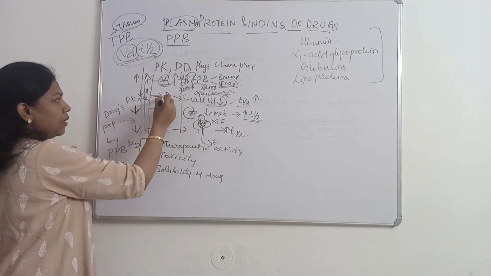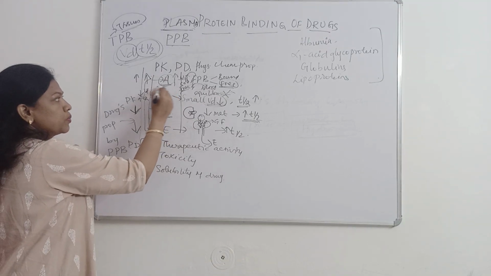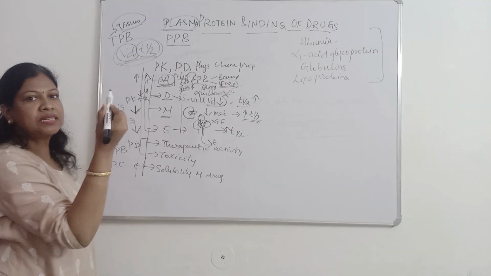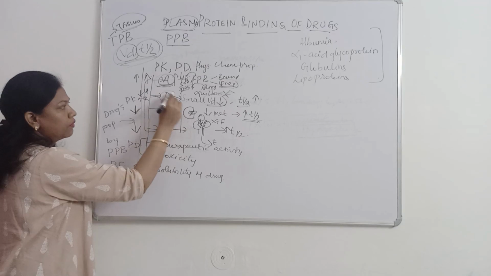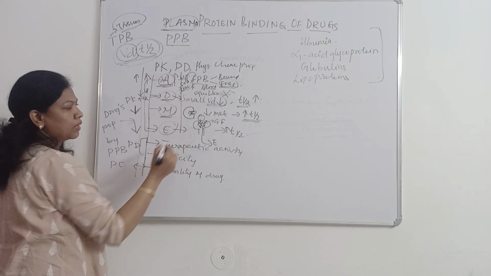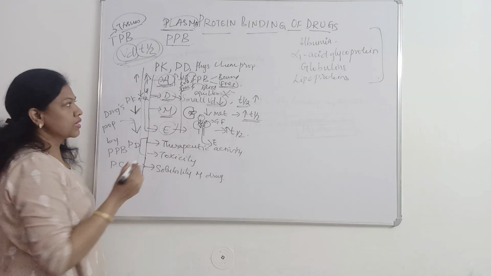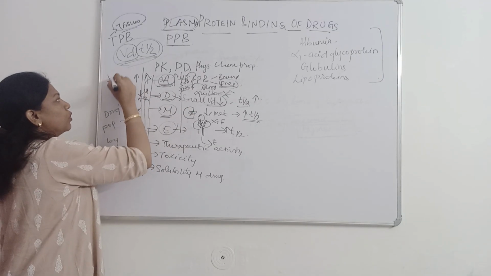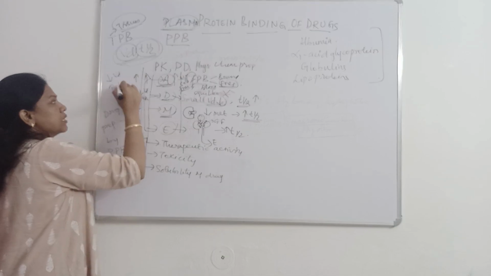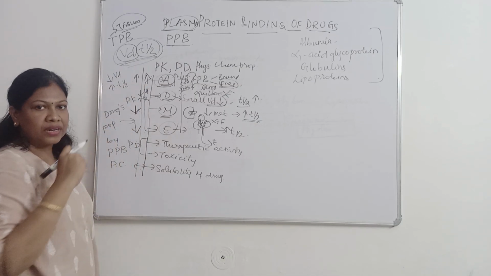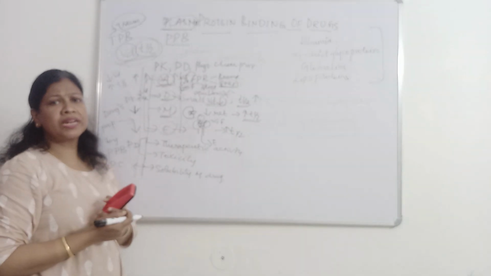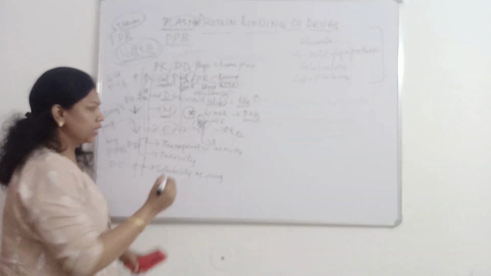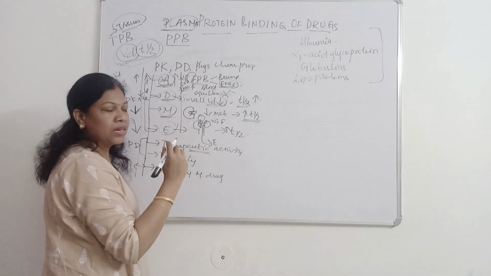So when we look at ADME, only absorption will be increased because of protein binding. Apart from that, distribution, metabolism and excretion of drugs will be reduced, which will reduce the volume of distribution and increase the half-life of the drug. Now what happens to the pharmacodynamic property of the drug? That is, its therapeutic activity.